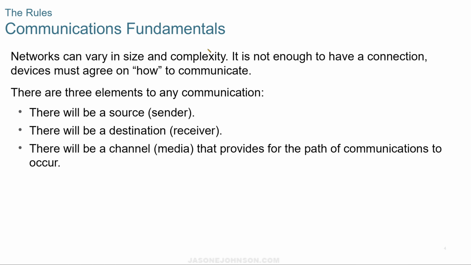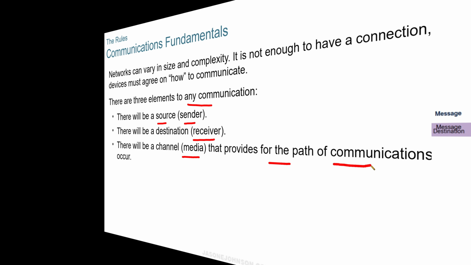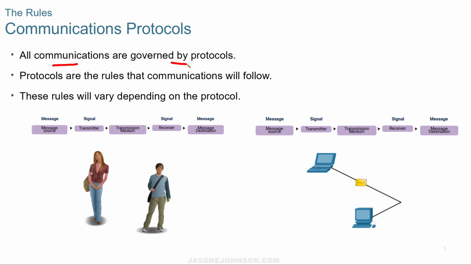There are three elements to any communication. You need to have a source, someone that's sending, someone that's receiving, and then how is that information going to be sent across? And that's the media. That's going to provide the path of communications that are going to occur. For the protocols, all communications are governed by protocols. We have to have a common way to send this information from one person to another or from one device to another. So protocols are the rules that communications follow to make sure that that information flows properly. And the rules are going to vary depending upon the protocol.